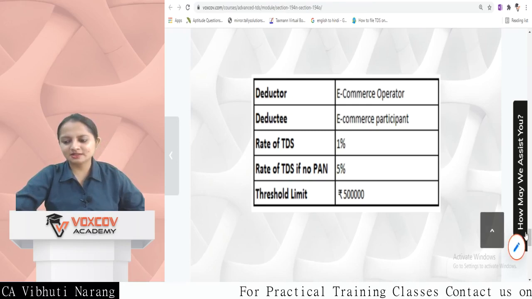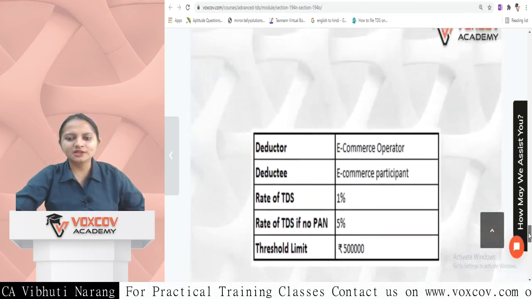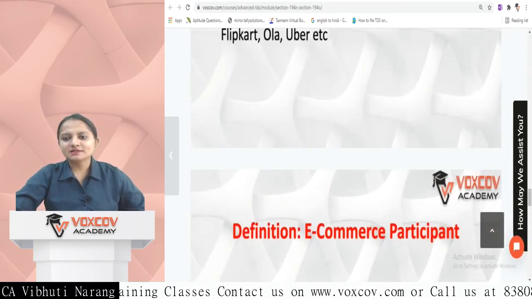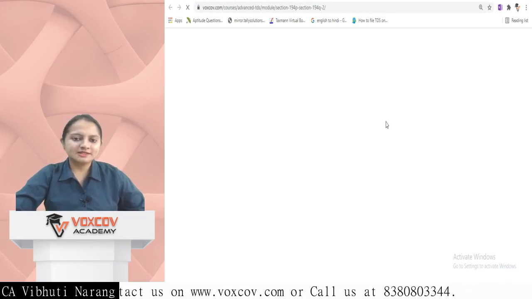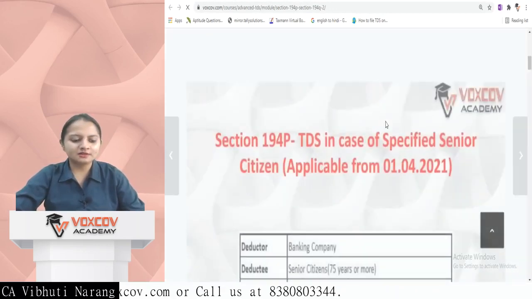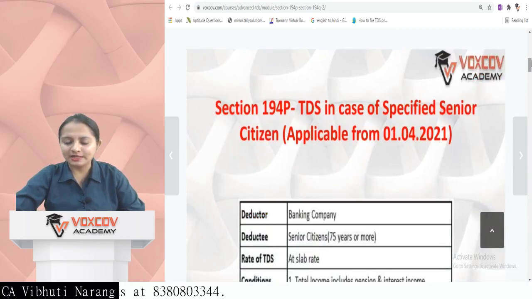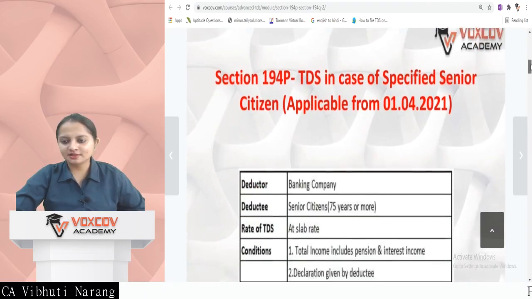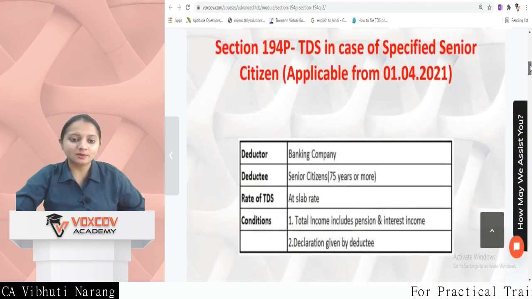Only 2 or 3 sections are there which you have to mind very carefully. Next section is section 194P, which was recently introduced under the Finance Bill 2021, which is TDS in case of specified senior citizen, applicable from 1st of April 2021.